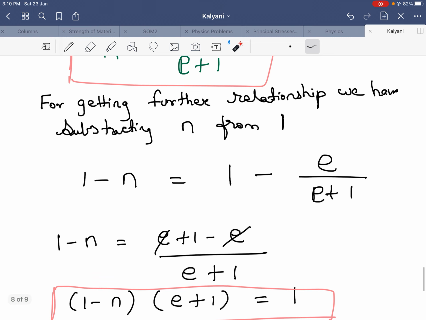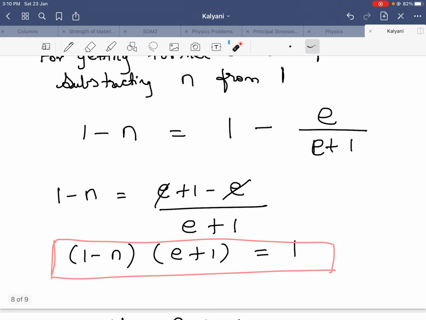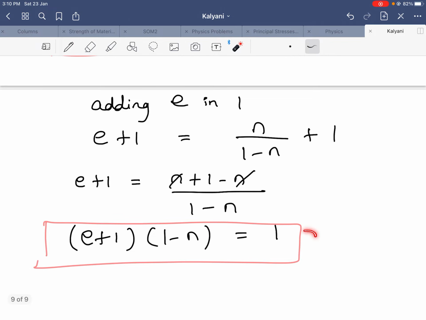The next I did, for getting a further relationship, I have subtracted porosity from 1. I got this answer. And I have added, then also I got this answer.